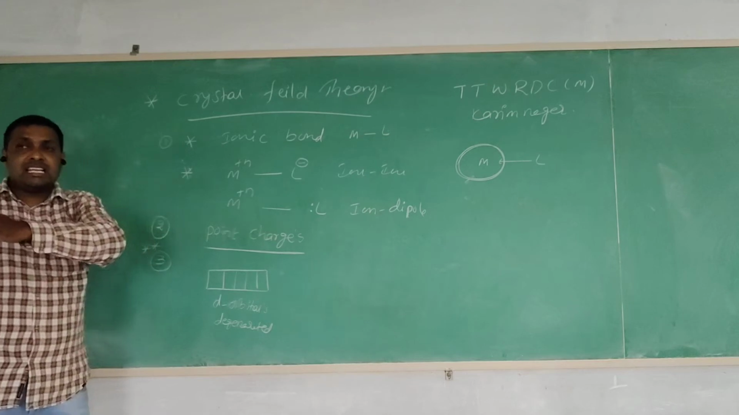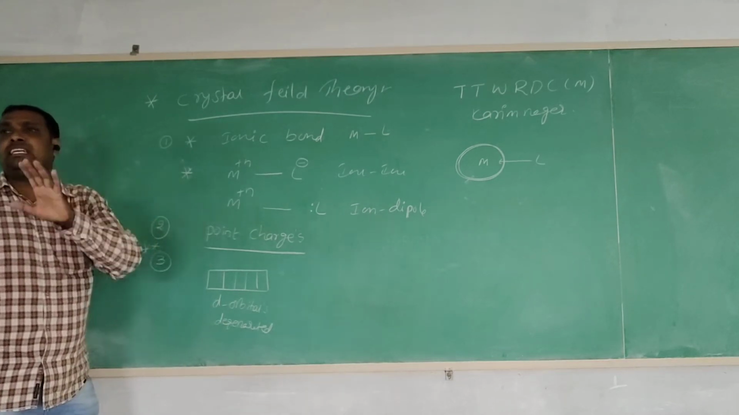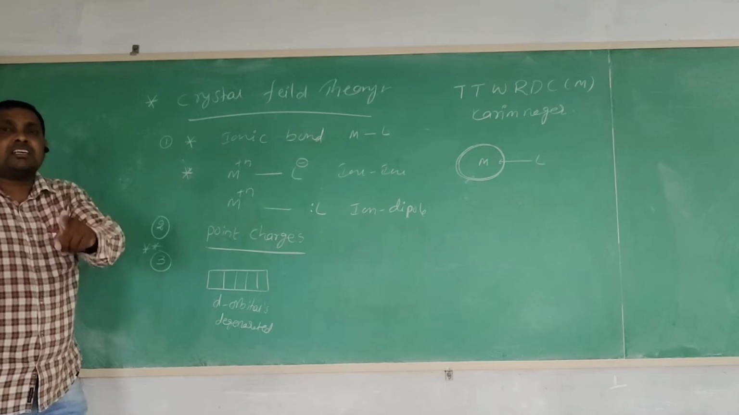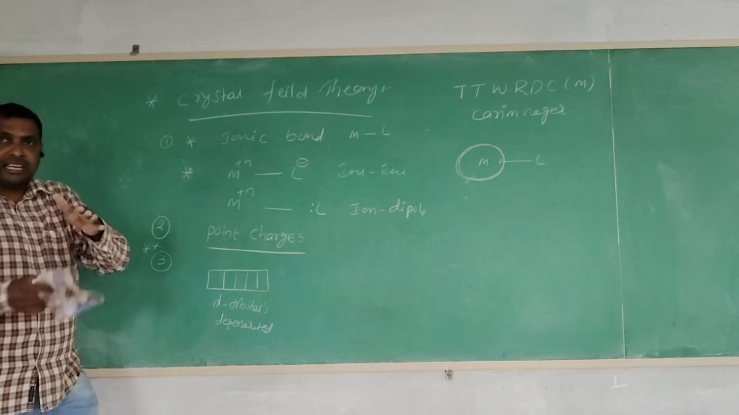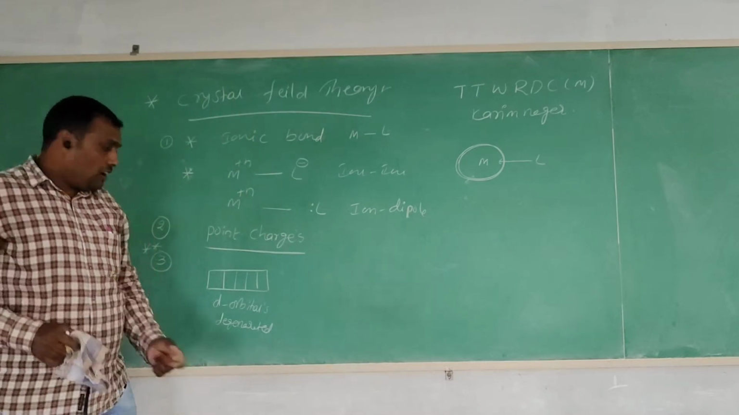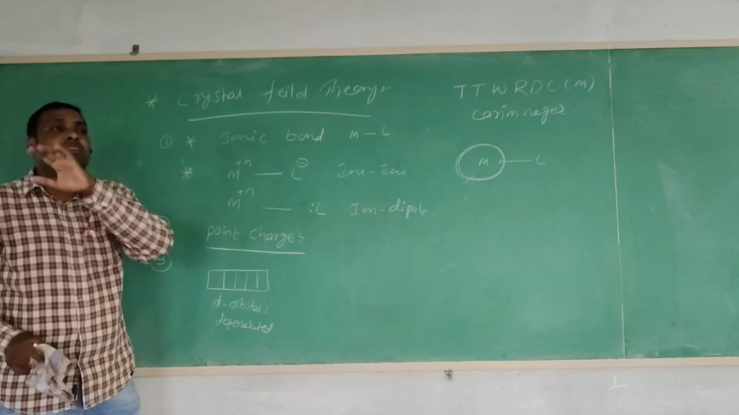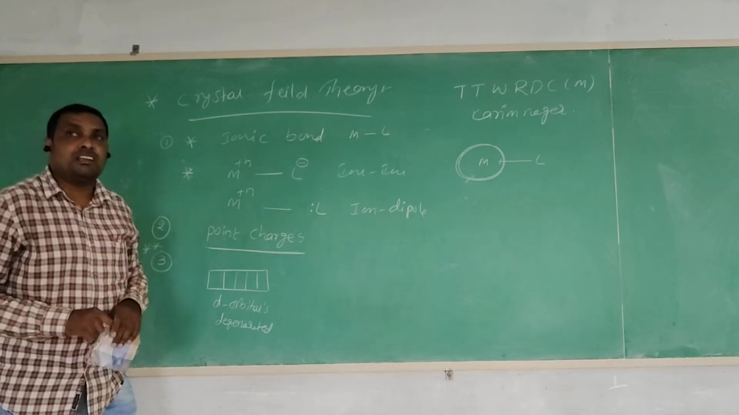Once the ligands approach the metal atom, the metal d orbitals lose their degeneracy. That is called crystal field splitting. All five orbitals have the same energy, and these same-energy orbitals are involved in the splitting. That is called crystal field splitting.